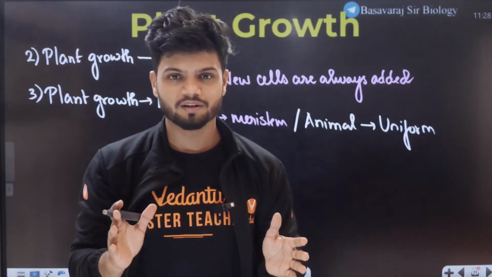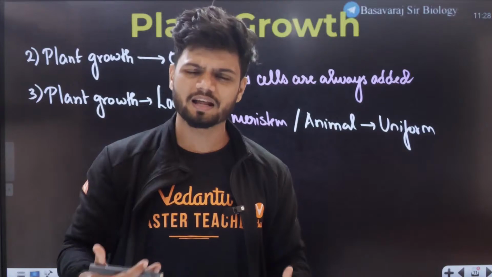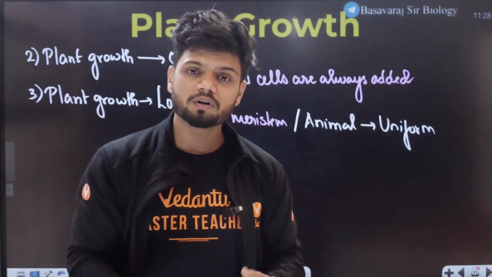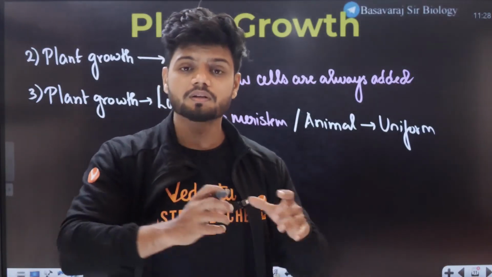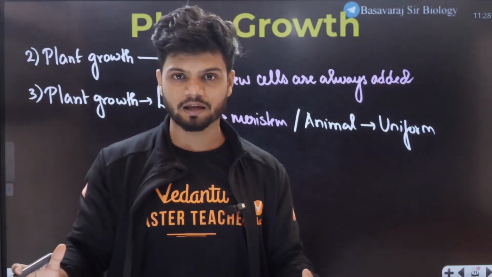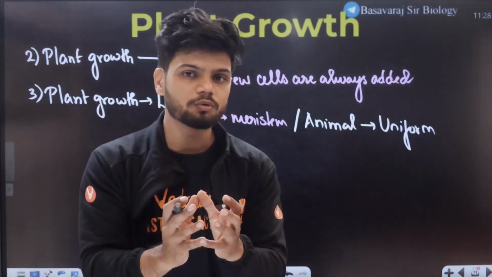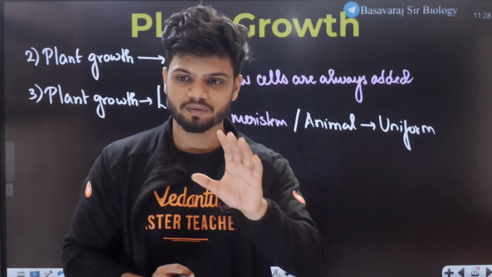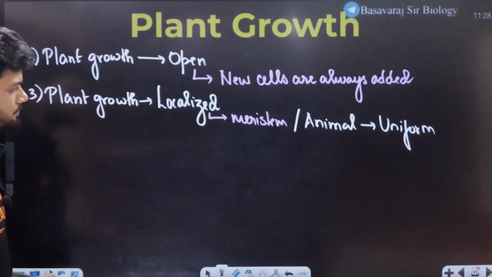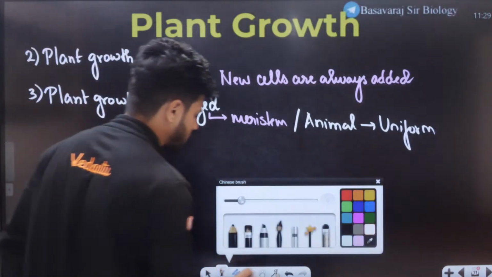You'll never find a giraffe neck in humans. Usually in the case of animals or humans, because of the genetic predisposition, the entire growth is uniform. Entire cells can grow and multiply. But unlike that, in plants we have certain cells which can grow and divide, called meristematic cells. You will never find that in animals. Is this clear, students? Plant growth is localized.